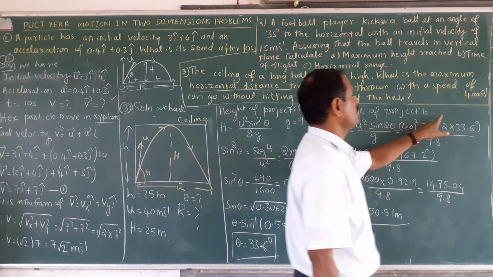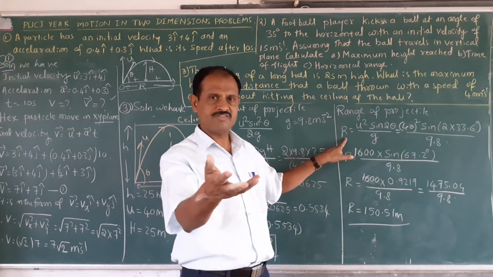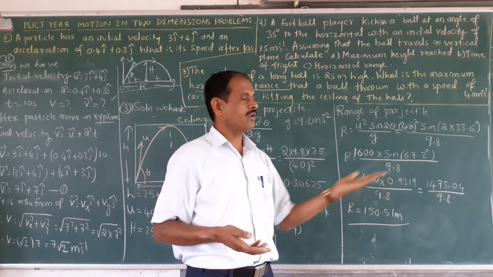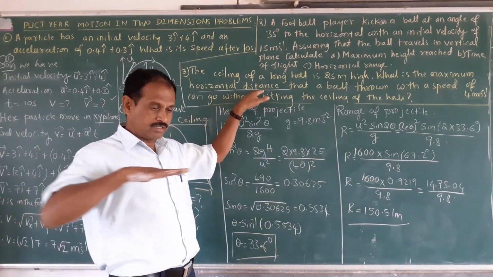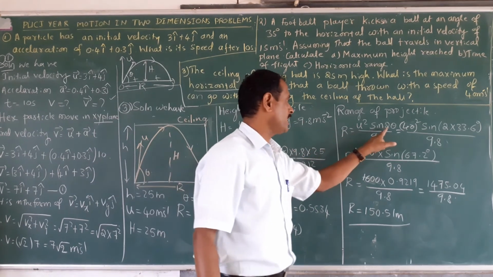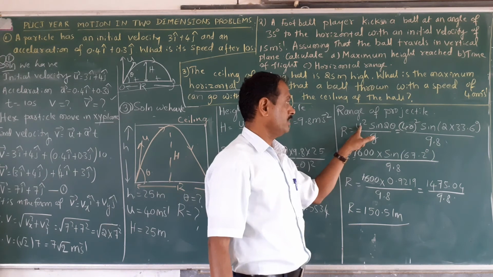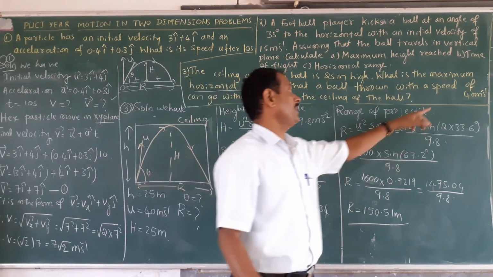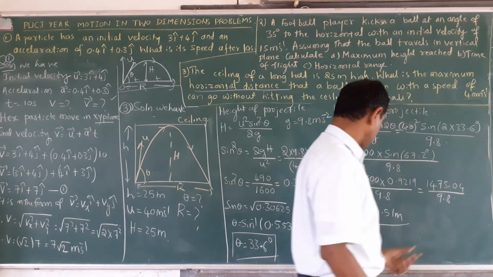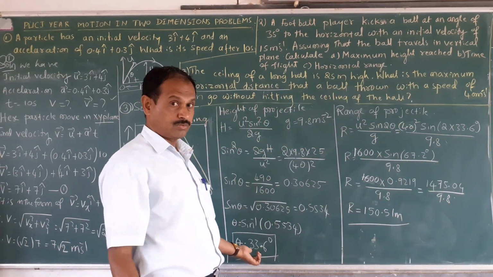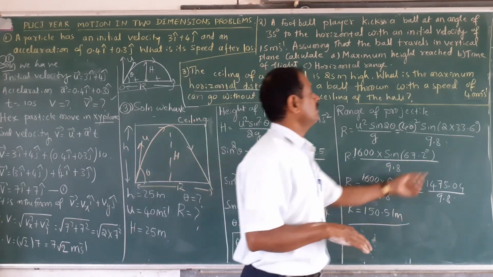Then range of the projectile R is equal to, using this formula, horizontal distance, u square sin 2 theta upon g. U is 40, 40 square, sin 2 into 33.6. I got 33.6 with the help of the natural sine table.